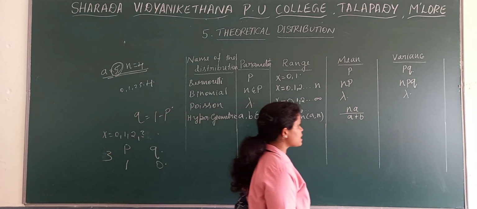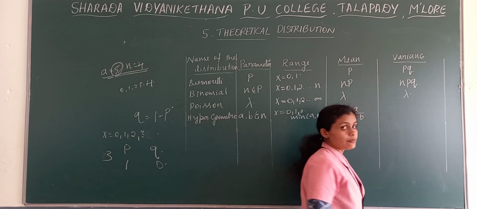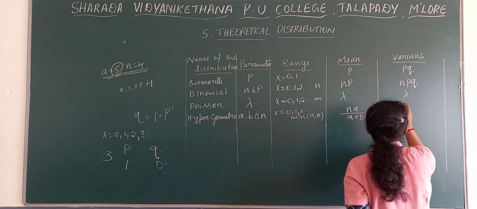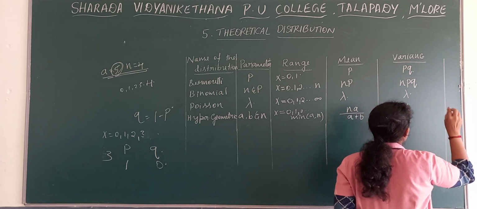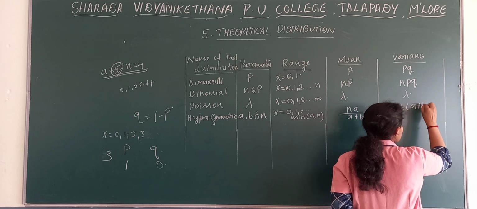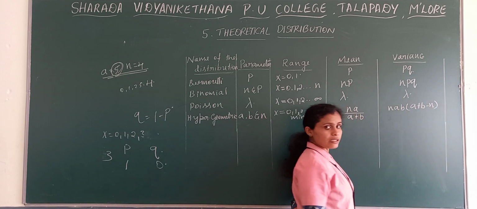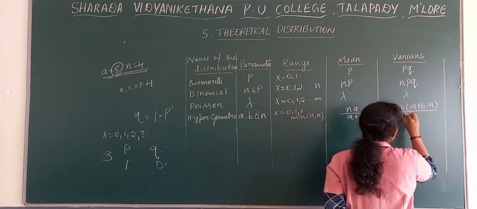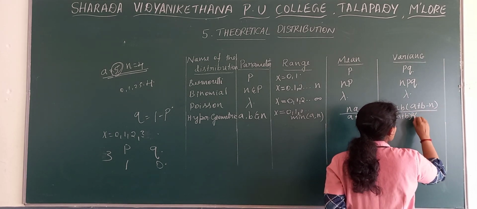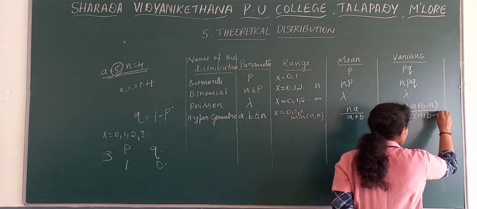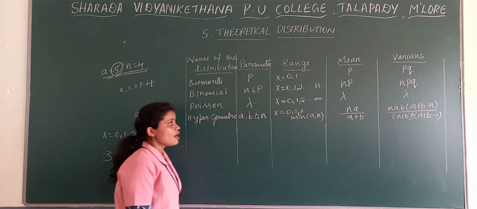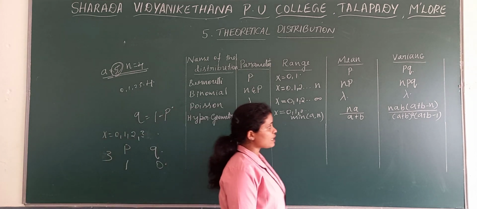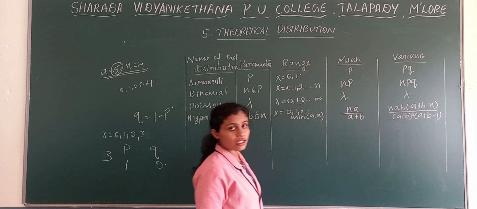Then what is the variance in the case of hypergeometric distribution? Here the variance is NAB, open the bracket, A plus B minus N, divided by A plus B whole square into A plus B minus 1. This is the variance of hypergeometric distribution. Here mean and variance are slightly different from all other distributions.